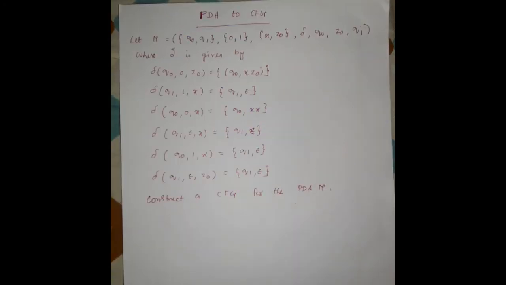Next topic is conversion of push-down automata into CFG. So this is the last topic in unit 3. Before that, the first one in push-down automata we saw was language to push-down automata. The second concept is grammar to push-down automata, and the last one is push-down automata to CFG, context-free grammar. So this is the given problem.